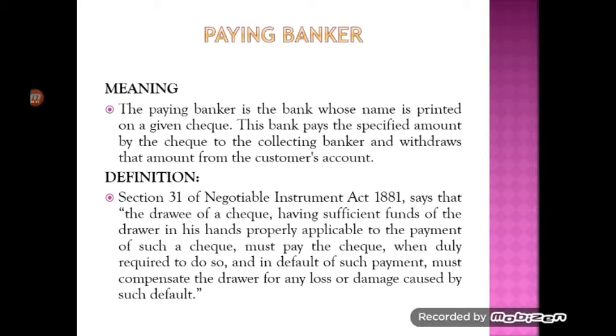Here the paying banker will be held responsible, which is according to the Negotiable Instruments Act of 1881. So in simple terms, the paying banker has the responsibility to make the payment when the check is drawn on him, only he has to keep some precautions in mind. He has to verify the check, whether the check is proper, whether a material alteration is done in the check, or whether the physical condition of the check is good or bad, and he has to check whether there are sufficient funds available in the customer's account. If all these criteria are fulfilled, it becomes an obligation and responsibility of the paying banker to make the payment.